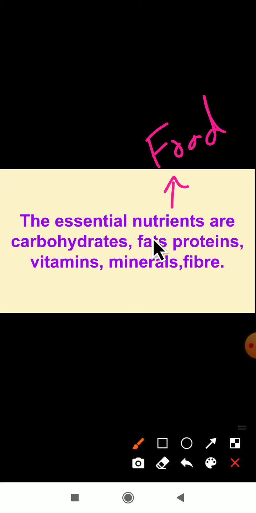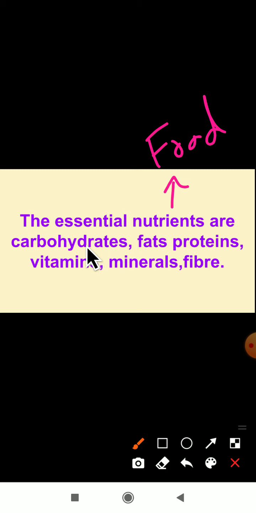Then which are those nutrients? The first one is carbohydrates. In the previous video class we learnt about carbohydrates. What are carbohydrates? Carbohydrates are the energy giving nutrients. And what do they consist of? They consist of mainly carbon, hydrogen and oxygen.